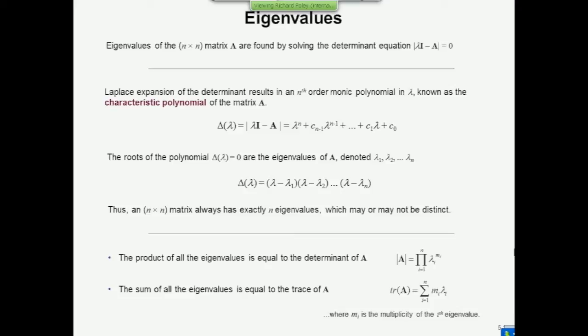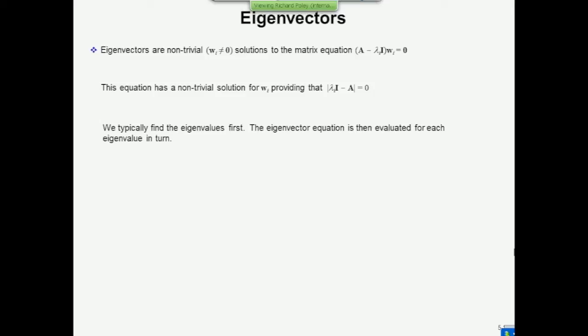You typically find those first because you need the information to calculate the eigenvectors. The eigenvectors are found by solving this equation, A minus lambda I times w_i equals 0. Now, you know what lambda I is, so you've now got n of these equations to solve, and you're looking for solutions to it. There is a pretty obvious solution to this equation: if w_i is 0, then you found a solution to it.